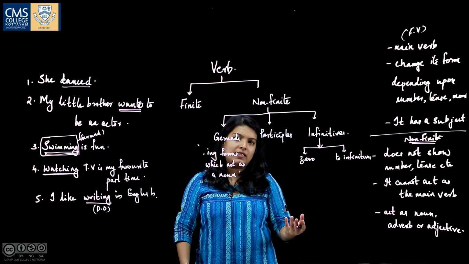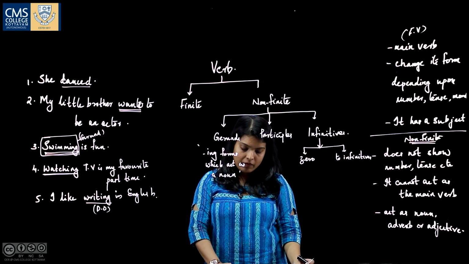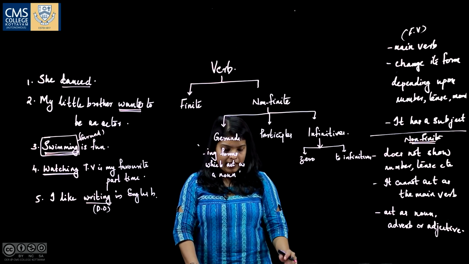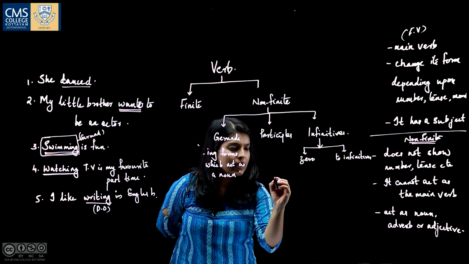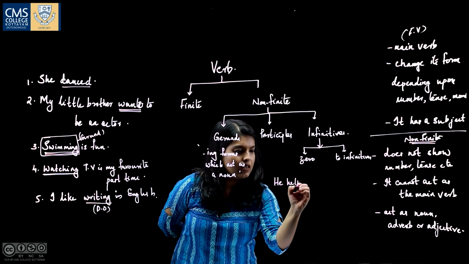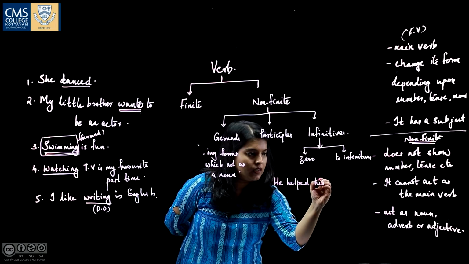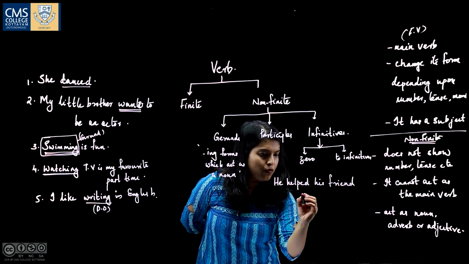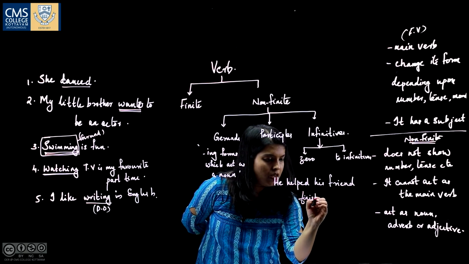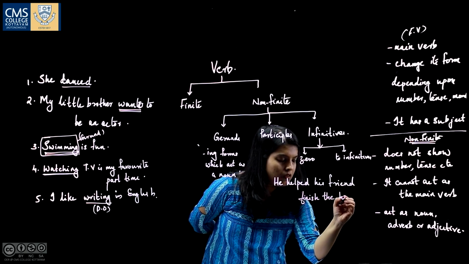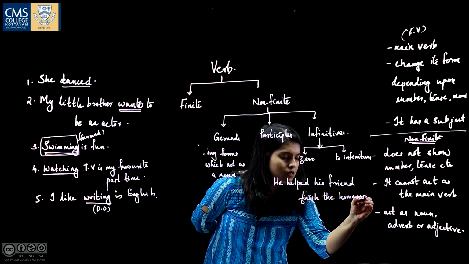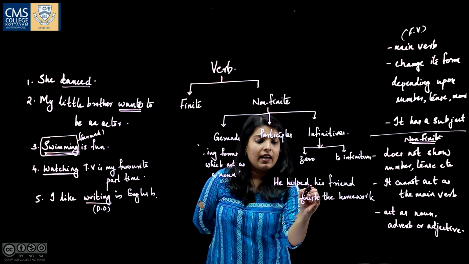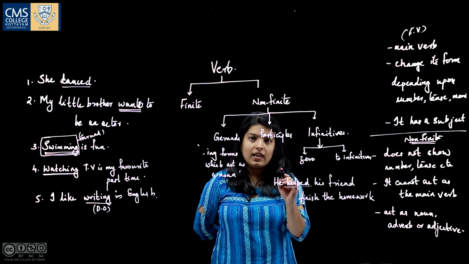Zero infinitives are basically the base form of a verb without any inflection. Example: he helped his friend finish the homework. Here, which is the main verb, or the finite verb? Help is the finite verb here because that is the main verb.